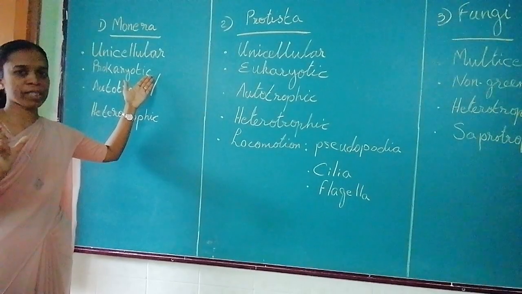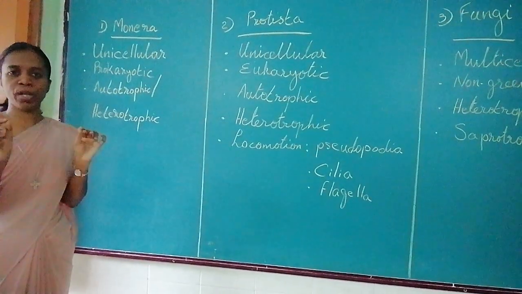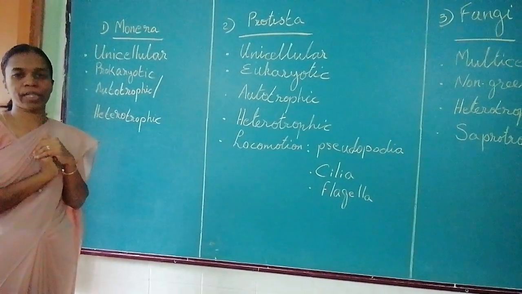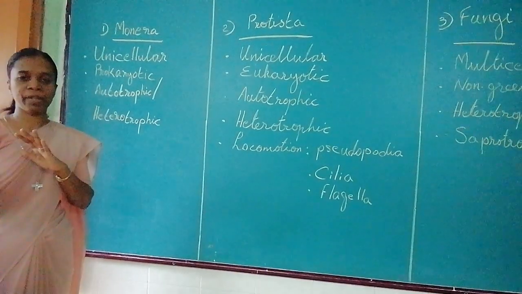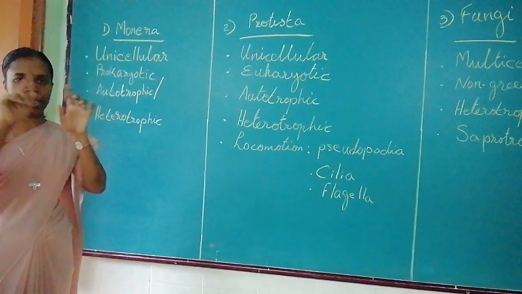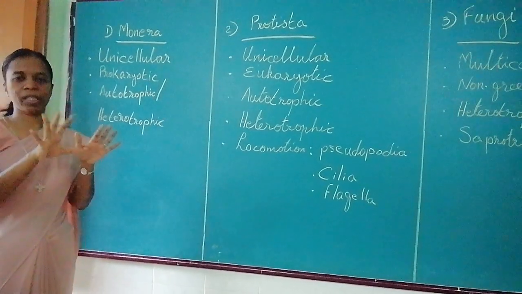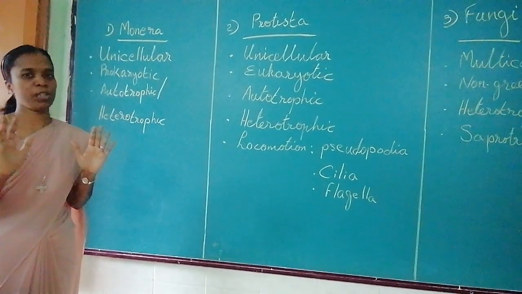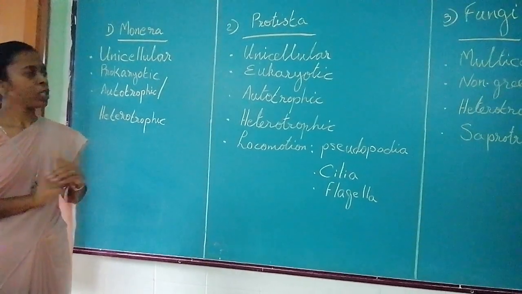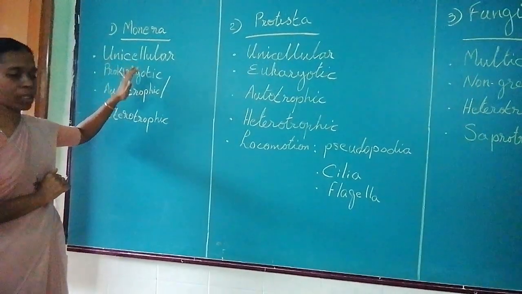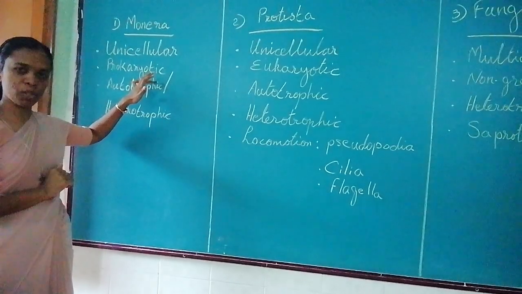What is a prokaryotic cell? The cell which does not have a clear nucleus. They do not have cell organelles, etc. Their cell is just one plain round-like structure. Everything is within the cytoplasm. No clear nucleus. They are prokaryotes. So the first characteristic is they are unicellular with a prokaryotic cell.